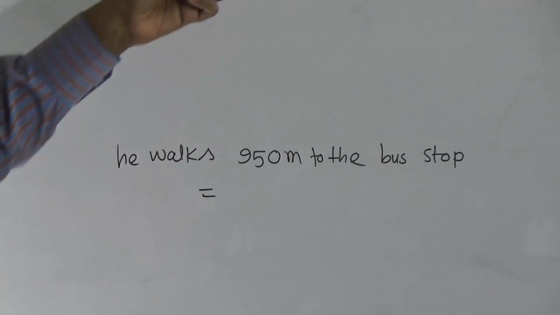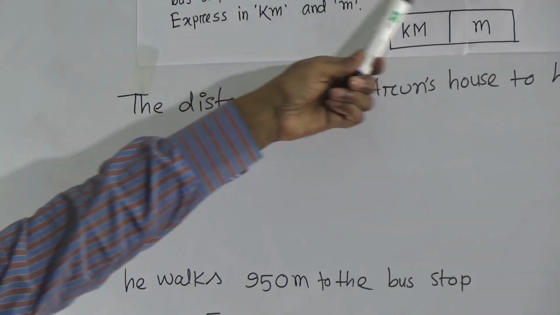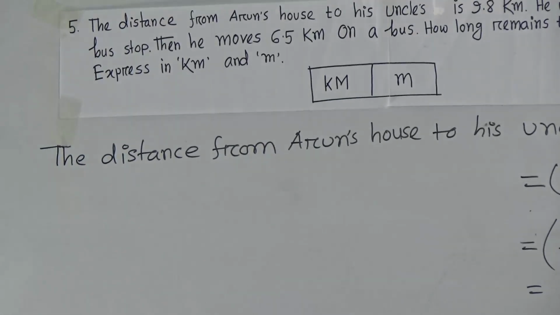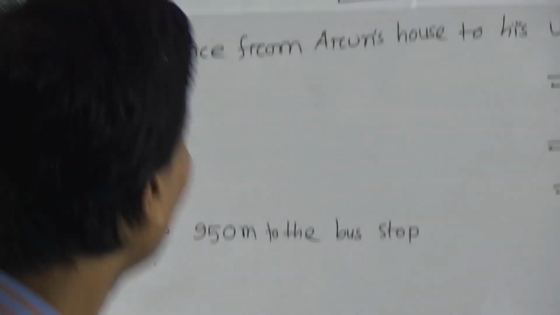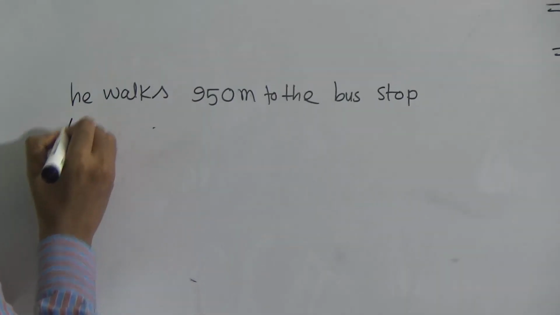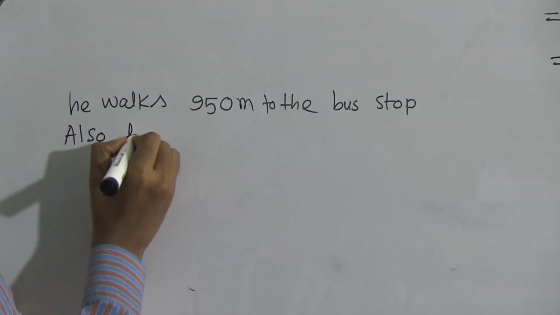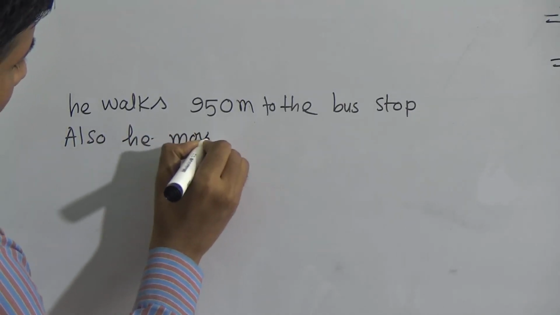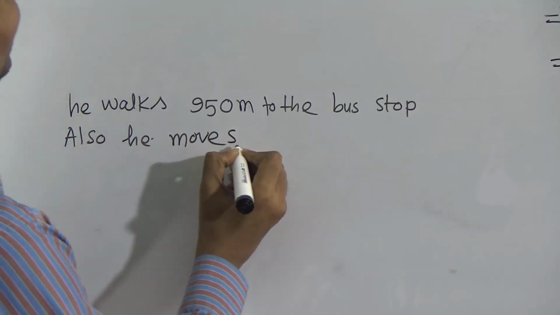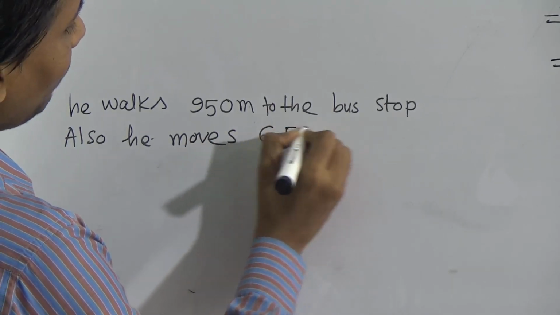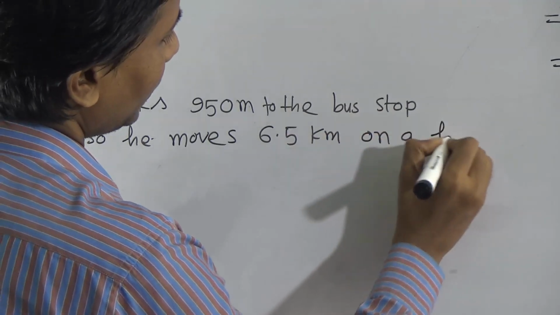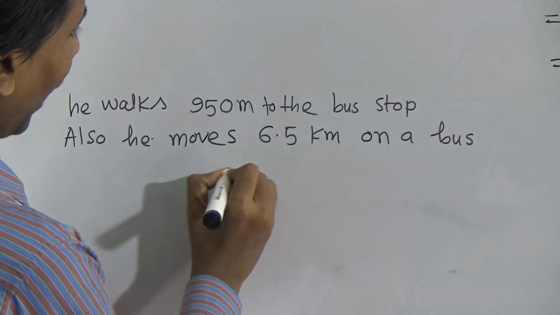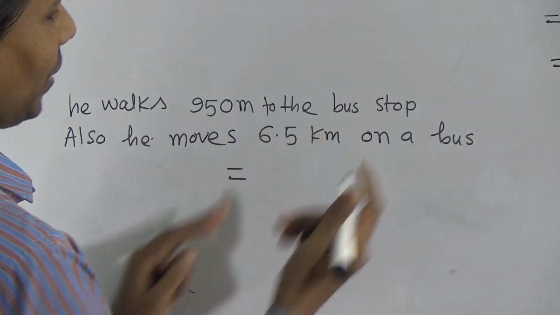Then he moves 6.5 kilometers on a bus. Now I will convert this kilometer to meter.